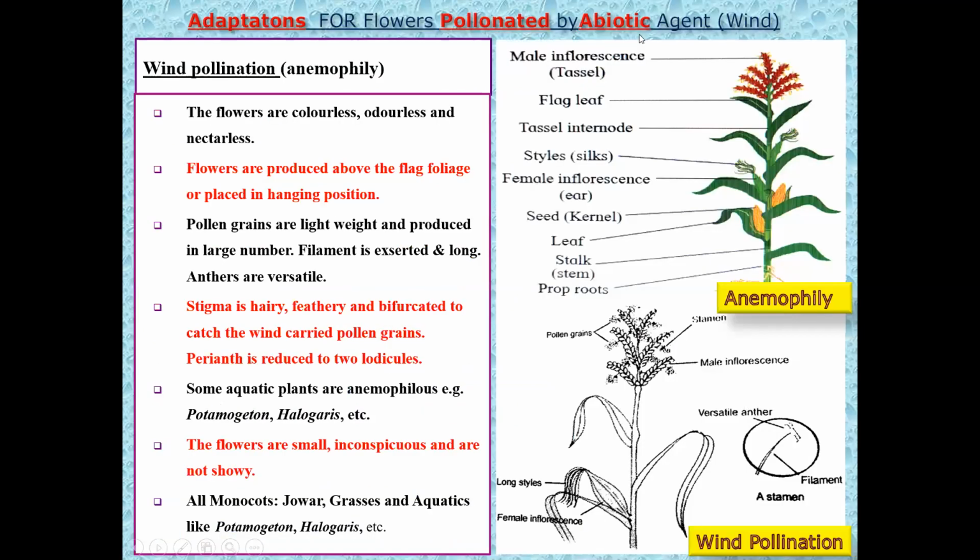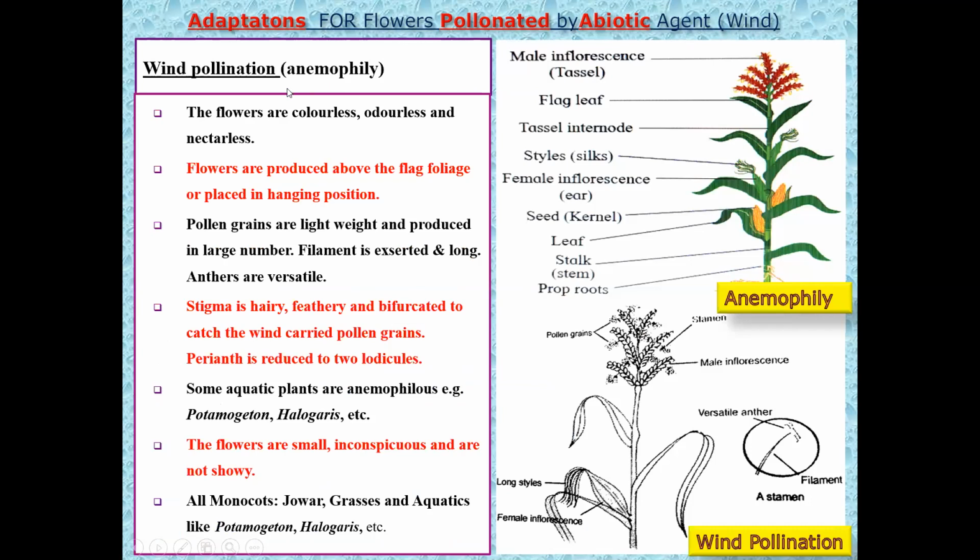That is the biotic and abiotic agents. The biotic agents, the living agents, are called biotic agents. Abiotic agents are the non-living agents; only two non-living agents are there, that is wind and water. Accordingly, there are different types of pollination: anemophily, hydrophily, then entomophily, and so on. That we'll see onwards. Okay.